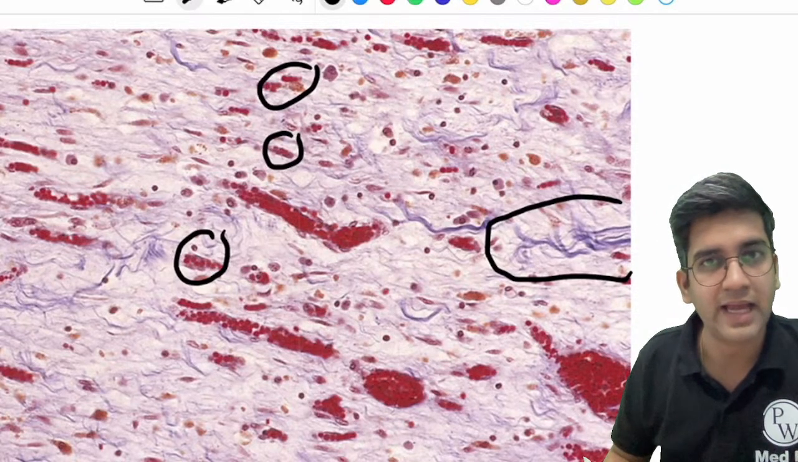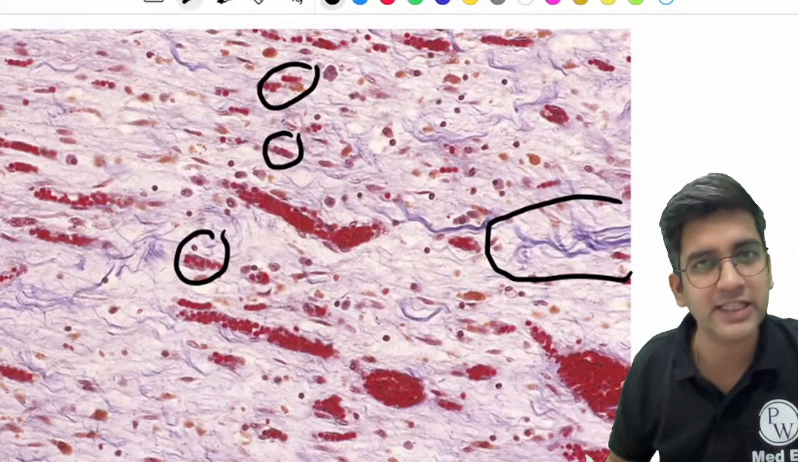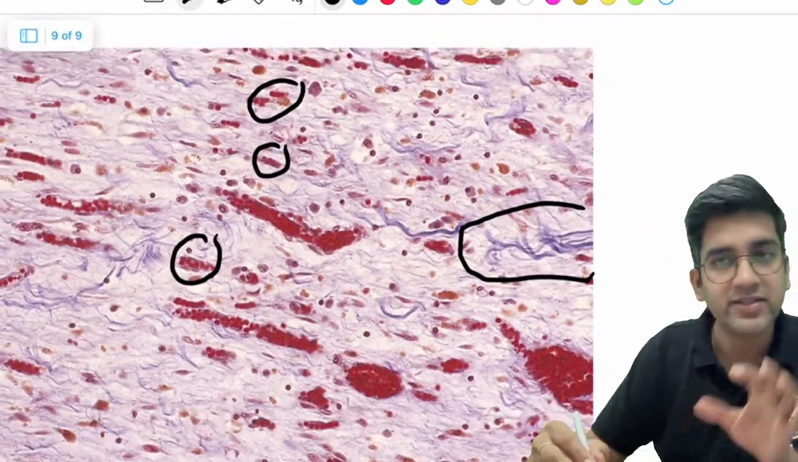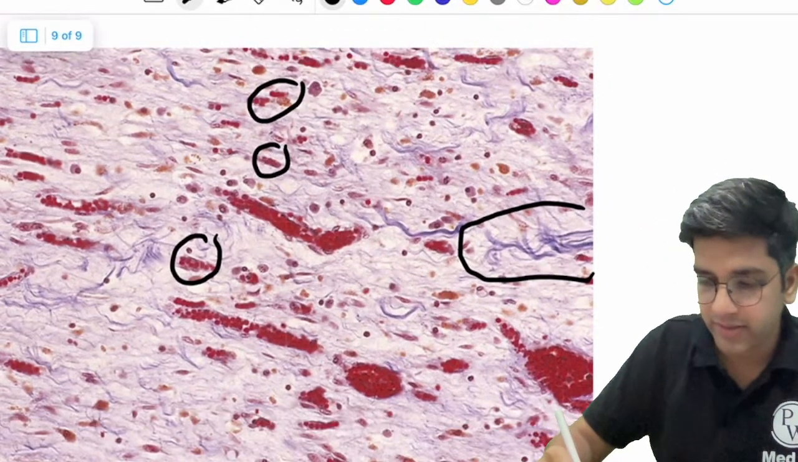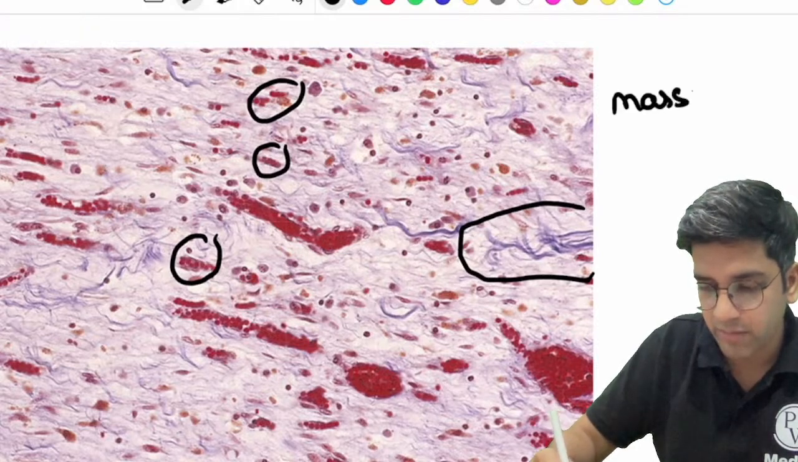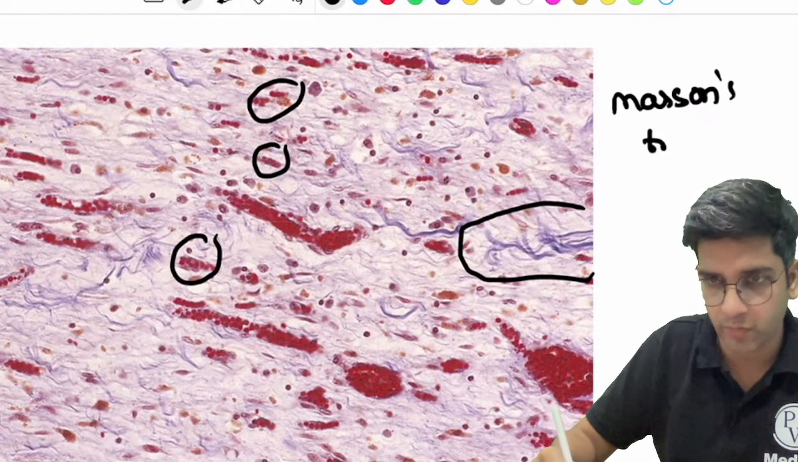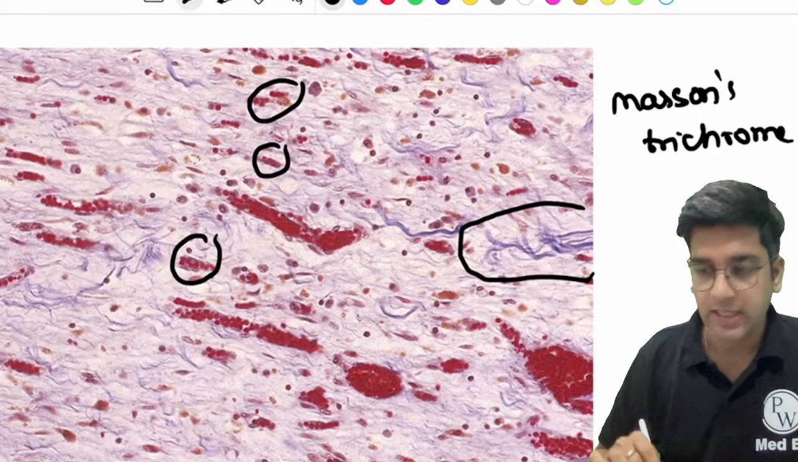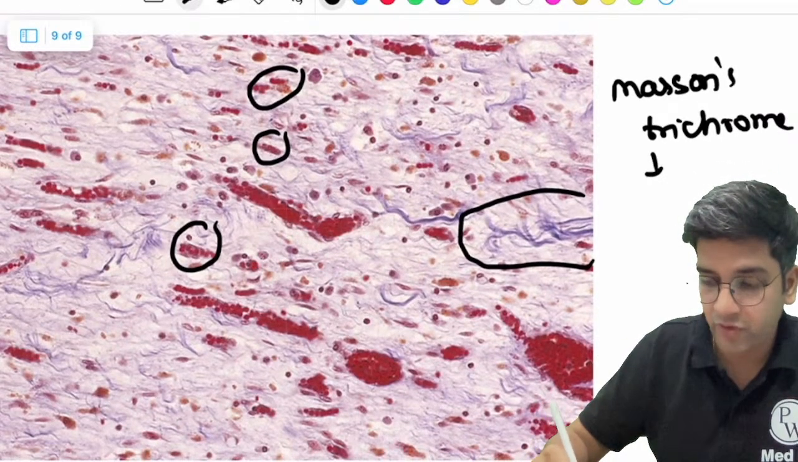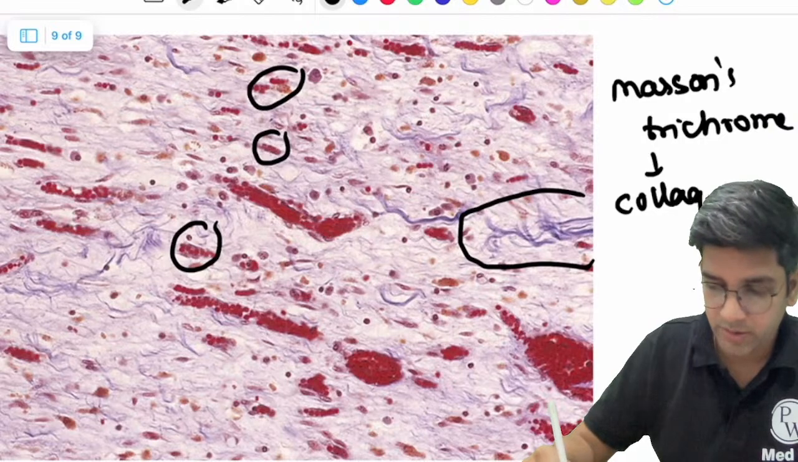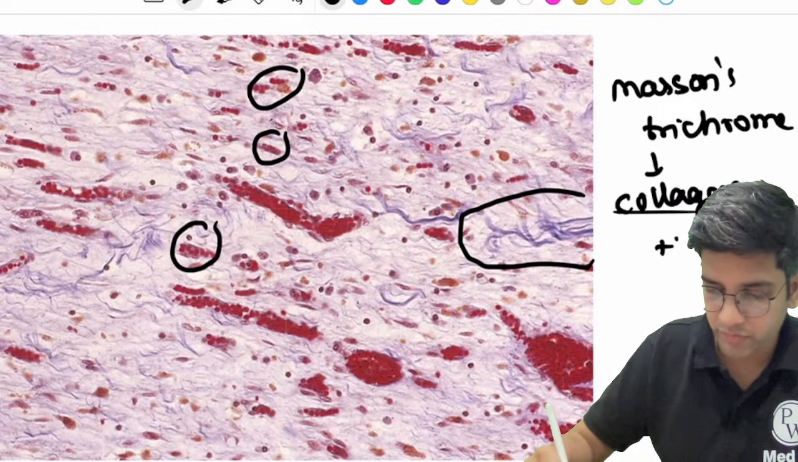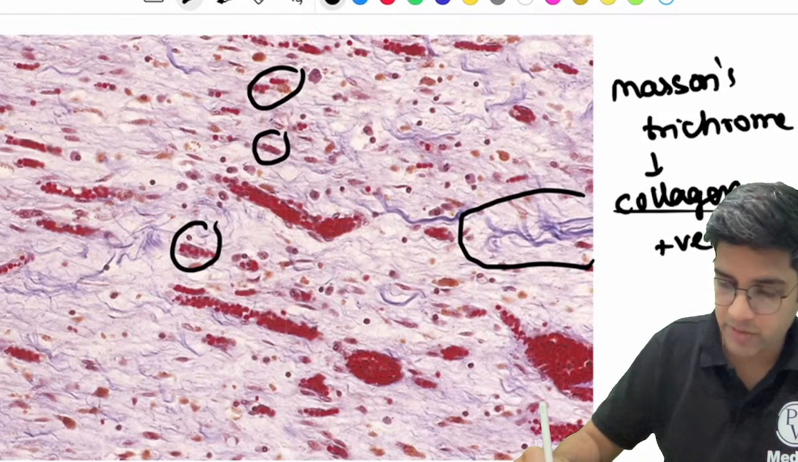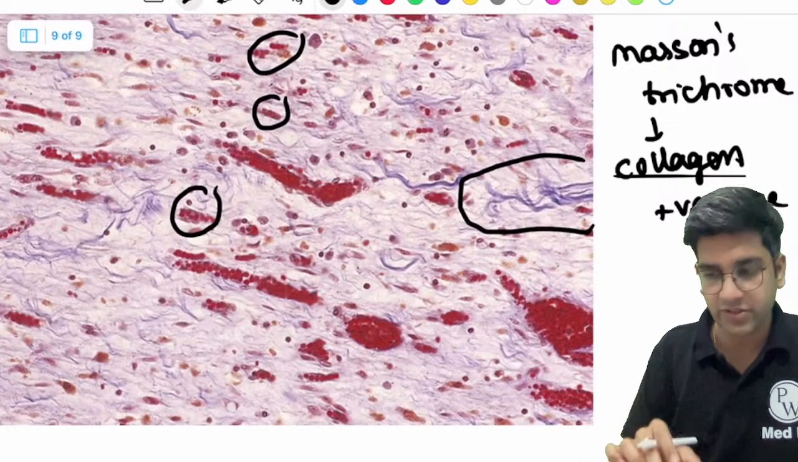Perfect. Blood and pinkish background is obviously there, and the blue fiber, right? So this is not a normal H and E. This is actually a stain called Masson's trichrome. Masson's trichrome is a stain for collagen, so collagen will be positive and will be blue in color. That's the stain, Masson's trichrome.